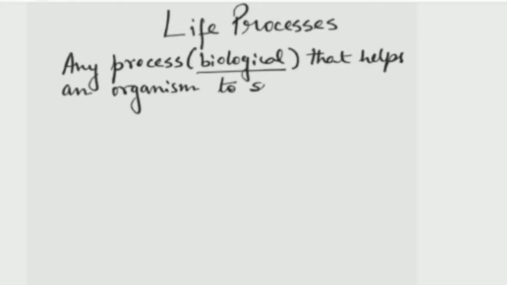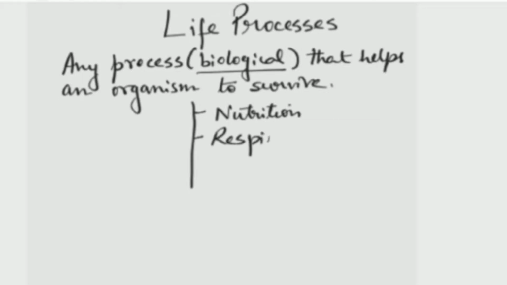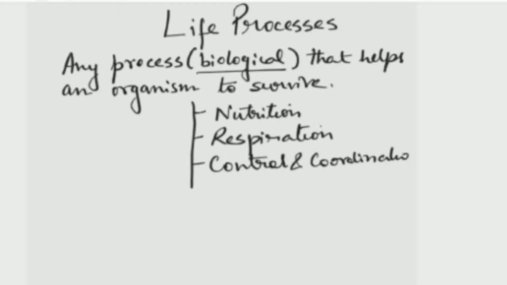A type of biological process, or many types of biological processes together, work in a well-coordinated manner to help the organism to survive. Now there are various types of life processes, like nutrition. Here we will read about nutrition in this chapter. Then comes respiration. Then it is control and coordination, the third type of life process. Now this control and coordination part is deleted from this year's syllabus. So you won't be learning this chapter, though it is a vital life process.